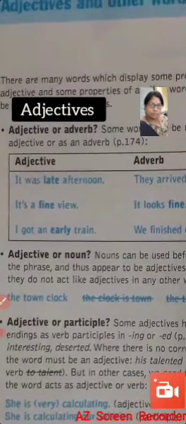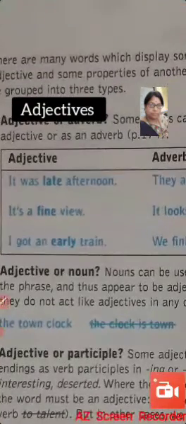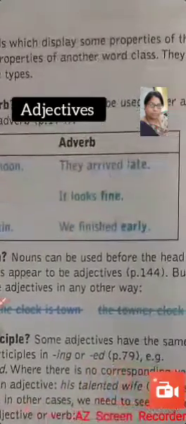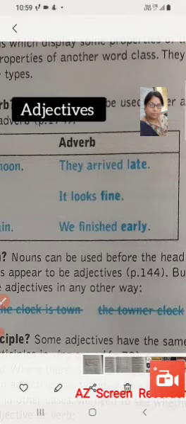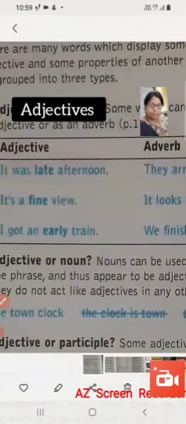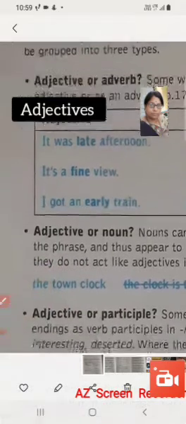There are some words which can function as adjective as well as adverbs. For example, late. It was late afternoon. So here late is an adjective that defines afternoon, the noun. But in the clause they arrived late, here late is an adverb. So there are some words that can appear as both, an adjective or an adverb.